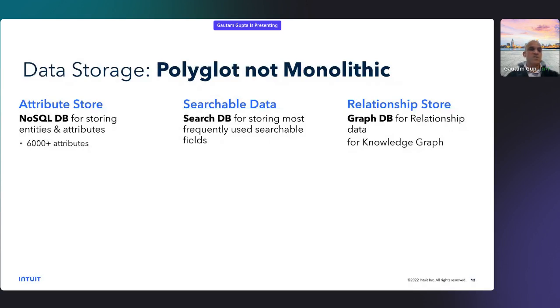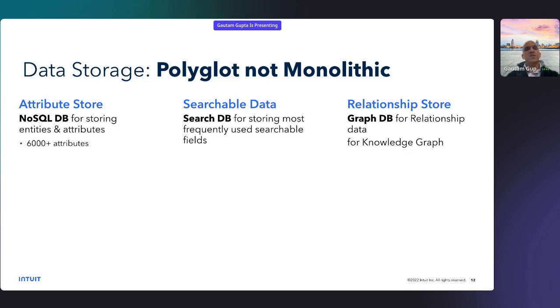For example, you can use some kind of NoSQL DB for storing the attributes like key value pairs. And I mean, you can have 6,000 plus attributes in the key value pair, and searchable data where some of the frequently used fields can be searched using some kind of searchable mechanism like Apache Solr or Elasticsearch or any other mechanism that you develop.